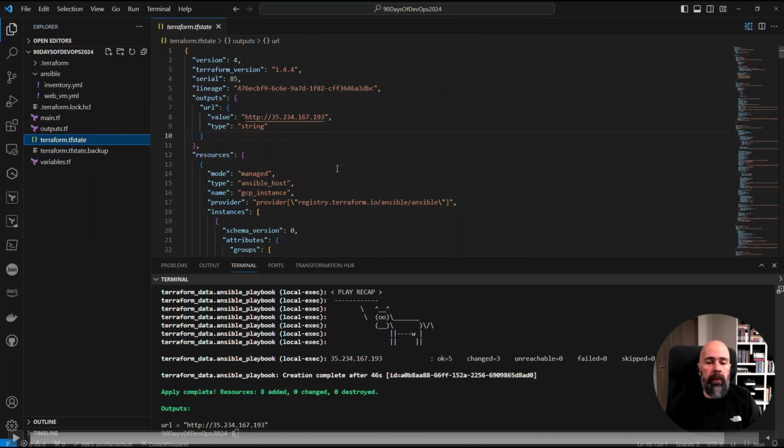So that concludes our session for today. And I just showed you how to bind together dynamically provisioning infrastructure with Terraform and configuration management with Ansible.